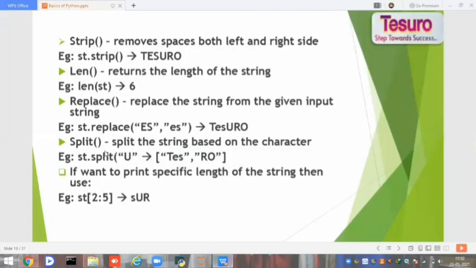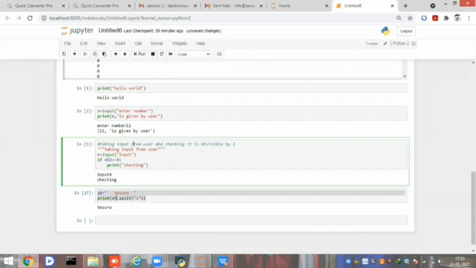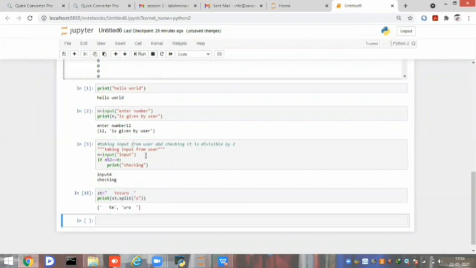Next is the split function. If you want to split the string into multiple parts, you can use split. So here I can split the string at S. What I got is TE, it splits at the S character, and the remaining characters are in the second part.